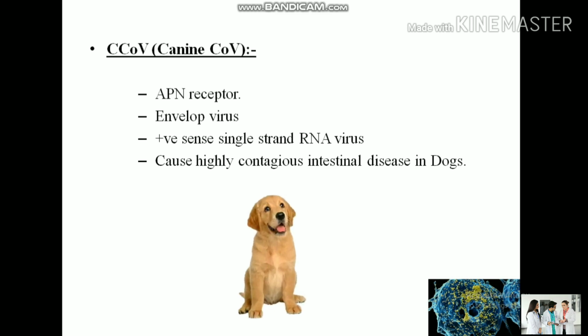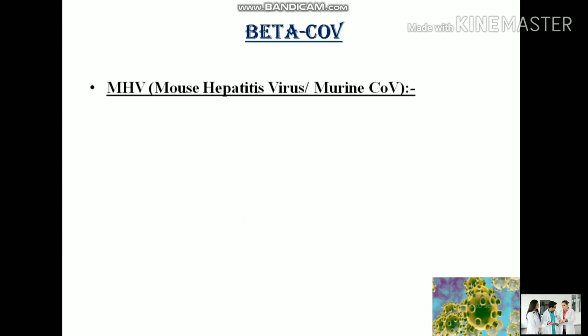Now the beta coronaviruses, which we will discuss in detail. The first is MHV, mouse hepatitis virus, or murine coronavirus. These viruses are enveloped viruses. They are also positive sense, single-stranded RNA viruses.